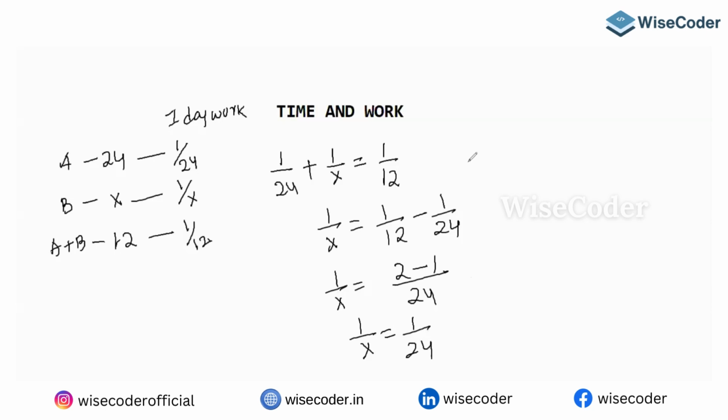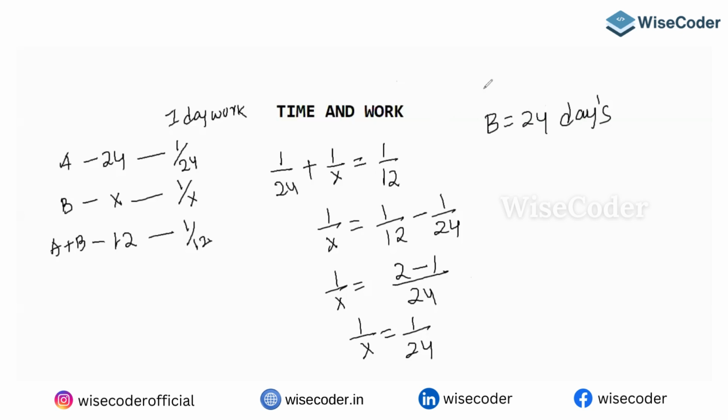Which means B is taking 24 days. So this is how you can answer your question. This is method 1. Next, we'll try to solve it in the LCM method. Pause the video, try to copy this answer.